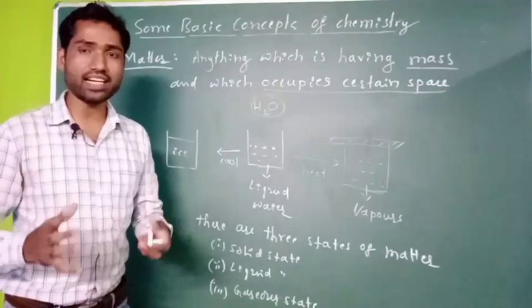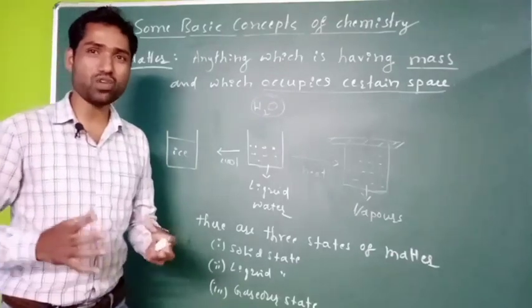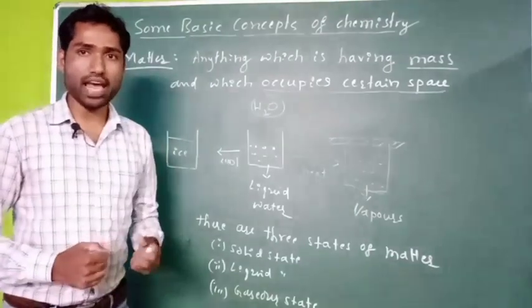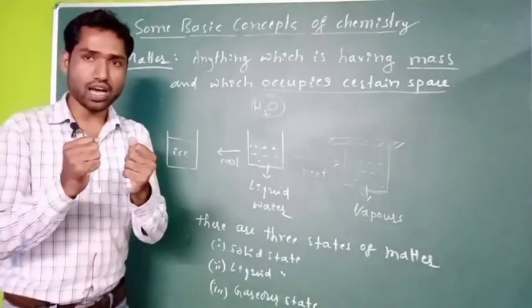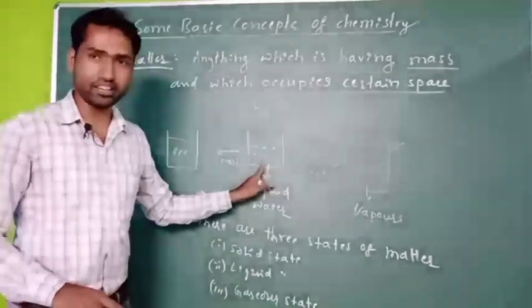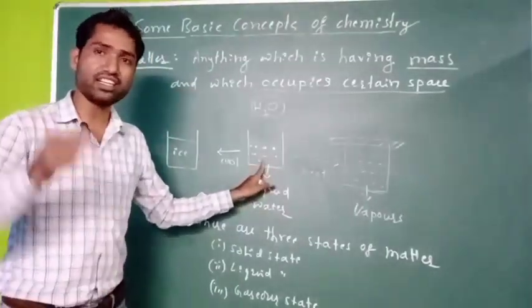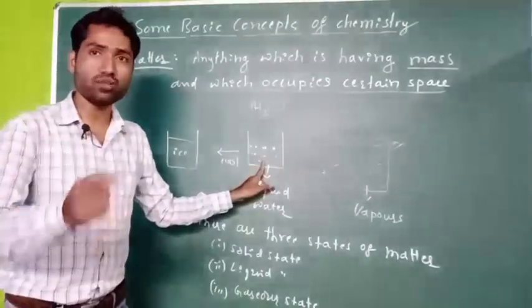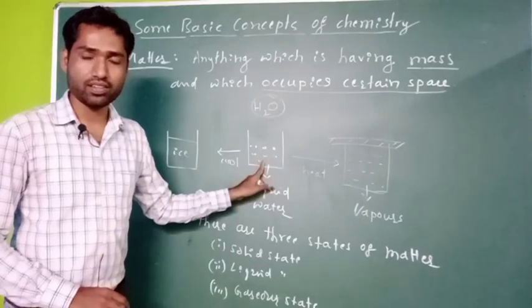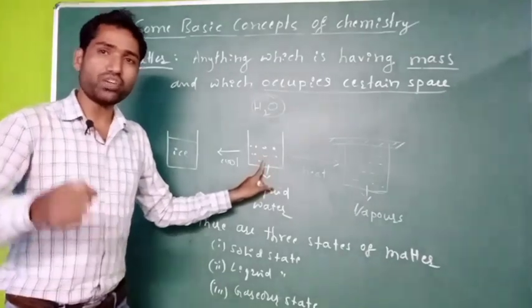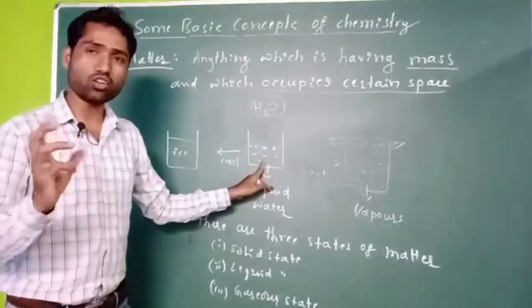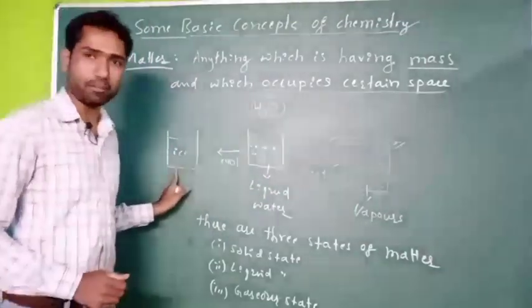If you cool that oxygen to a lower temperature, what happens? The gas molecules, oxygen molecules, are condensed to form a liquid state. In that liquid state also, oxygen molecules are there, right? If you cool to a very low temperature, then that oxygen can be converted into solid state.